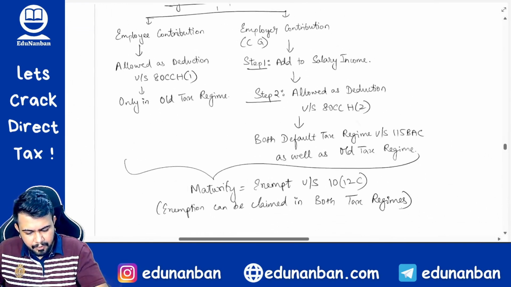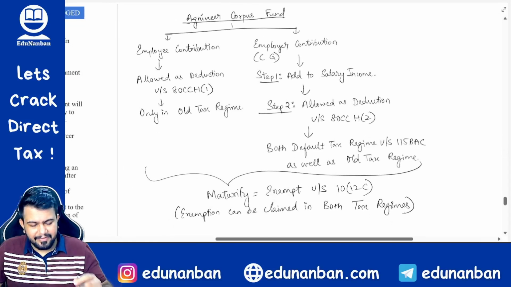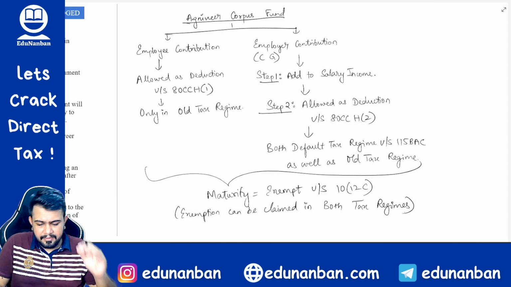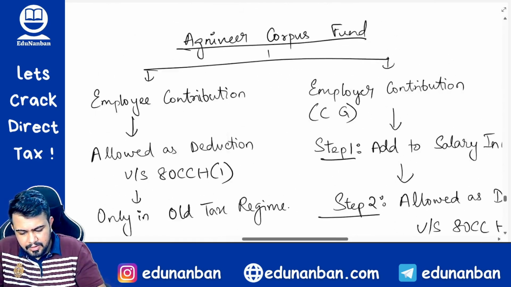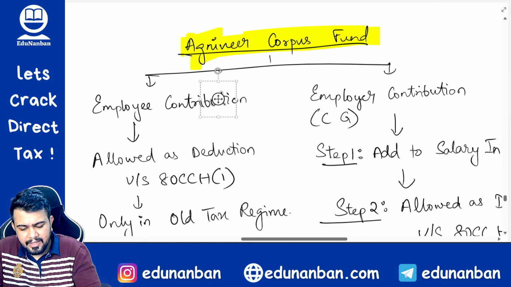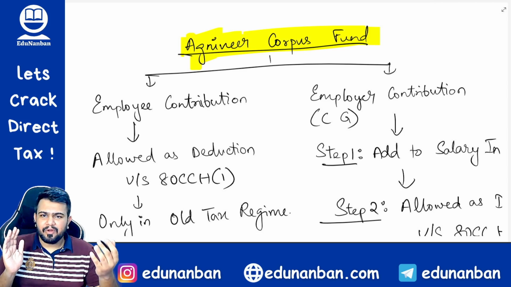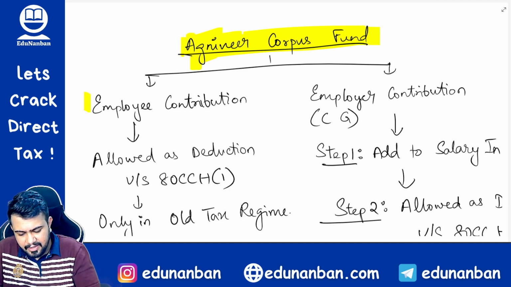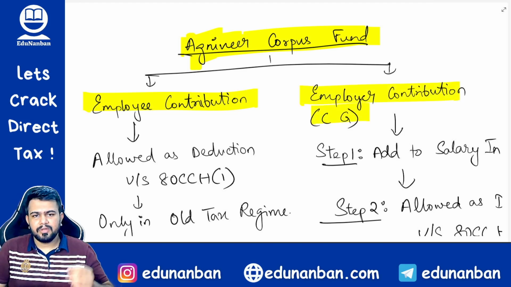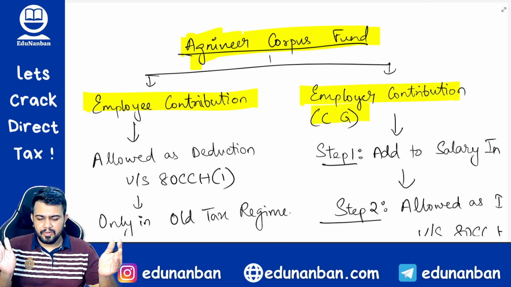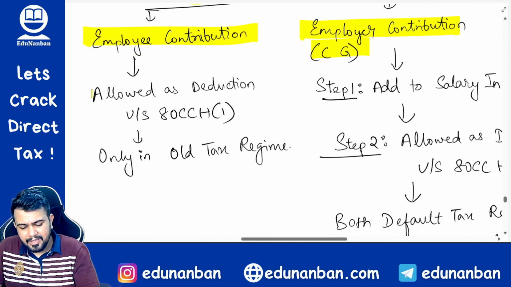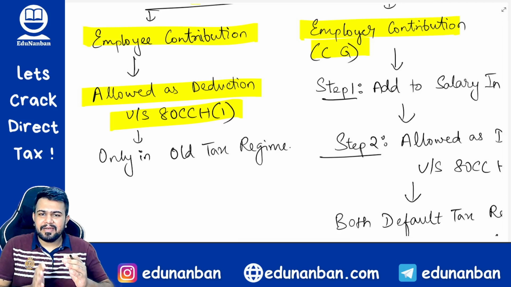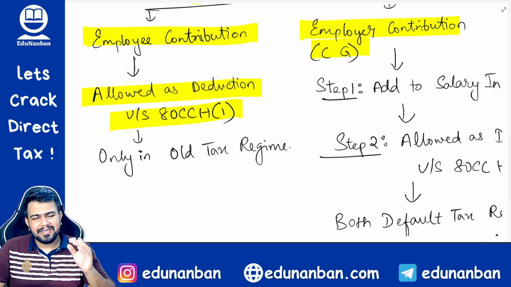Firstly, I want you to pause the video and note down this table. Wherever you find space, please note down this table and then let me explain. Done? Okay. So Agniveer Corpus Fund is just a fund, like for example a provident fund, gratuity fund. In that corpus fund, the employee will contribute, employer will contribute. How much will they contribute? 30% of salary. Now, employee contribution is allowed as deduction under section 80CCH(1). So, under Chapter VI-A deduction, you can claim the employee contribution as deduction, just like PF.